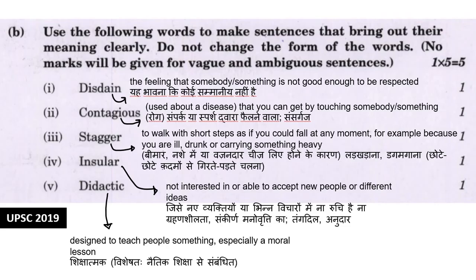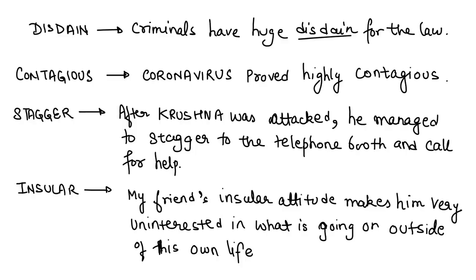Next word is insular. Insular means not interested in or able to accept new people or different ideas. So insular basically means when you are disinterested in what is happening outside your life. So, my friend's insular attitude makes him very uninterested in what is going on outside of his own life. That can be one example. Another sentence can be, because the insular man had lived on a deserted island for several years, he was not very good at making conversation.